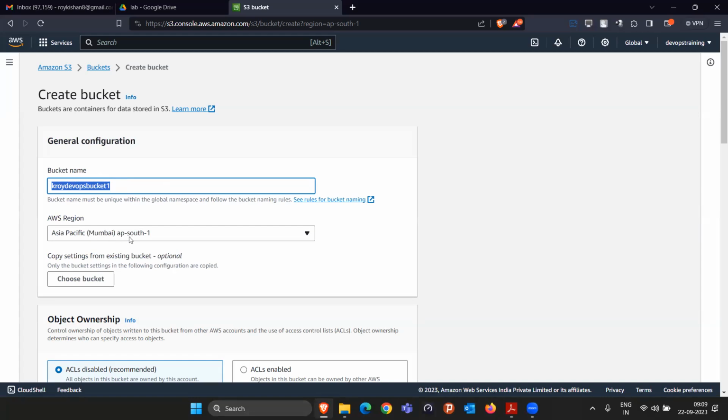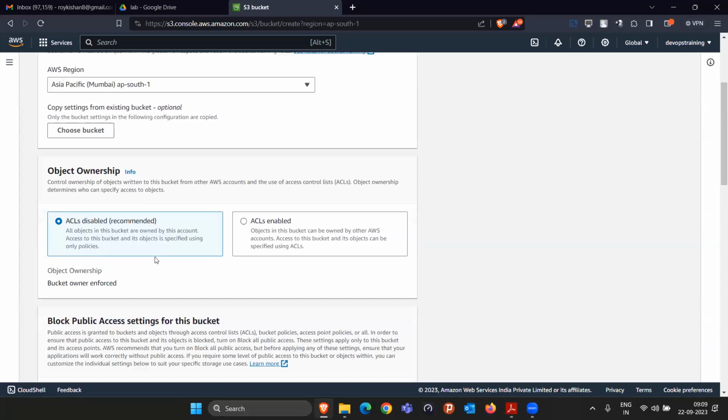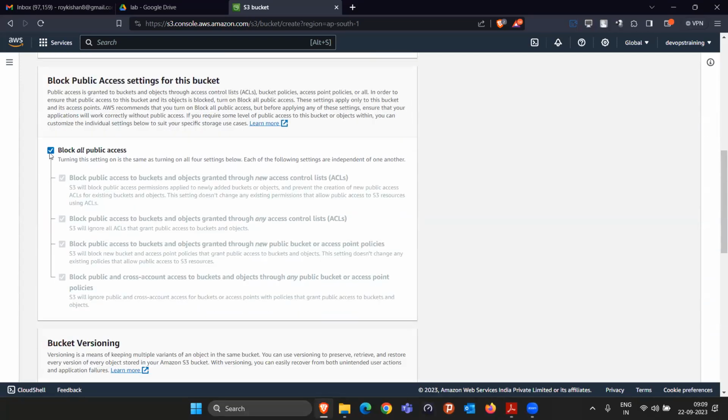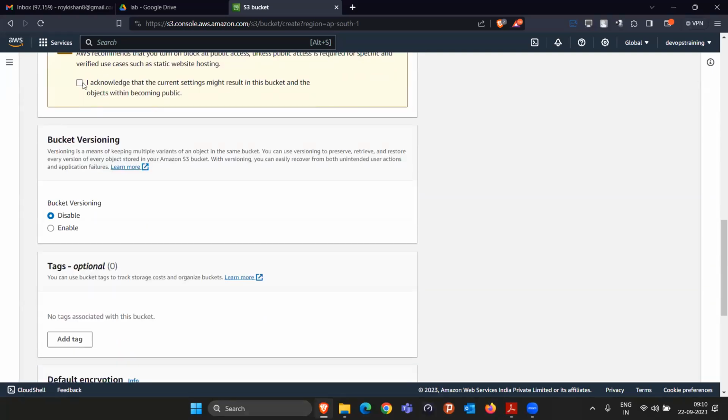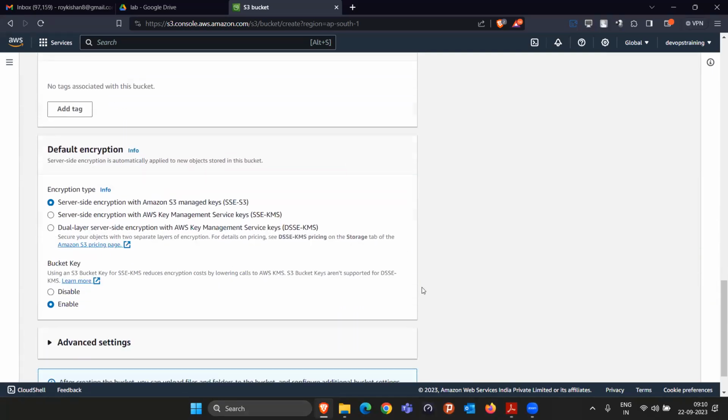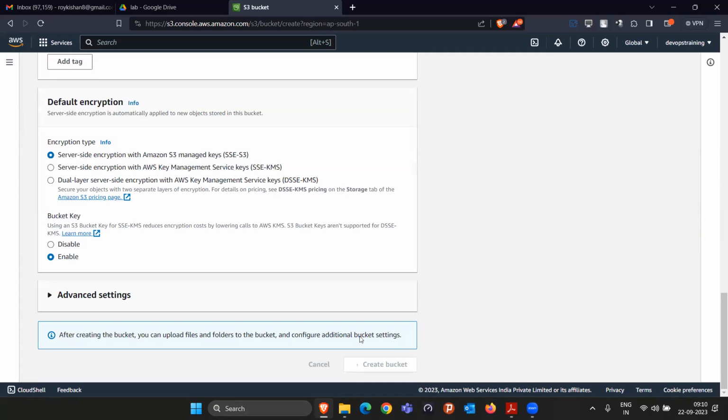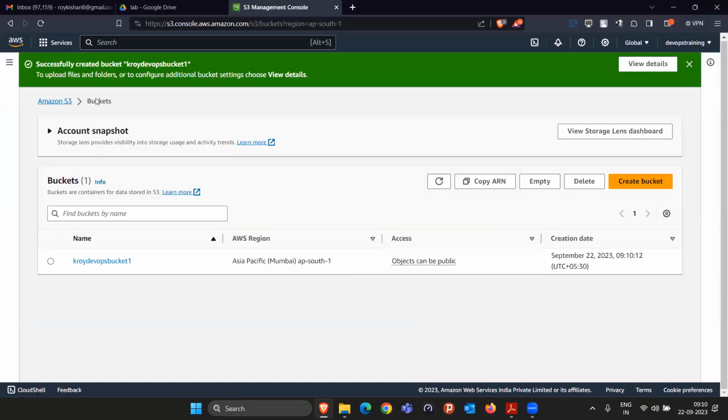Now, in which region are you going to create this bucket? I am creating it in the Mumbai region, so let it be AP South 1. Come down, we don't have to make any changes here. I want people to be able to connect to this bucket from the outer world. That's why I'm removing the block all public access part. I'm ticking this box, clicking on I acknowledge, and coming down, click on create bucket. So basically, we created a bucket with the name Kiroi DevOps Bucket 1 in the Mumbai region.